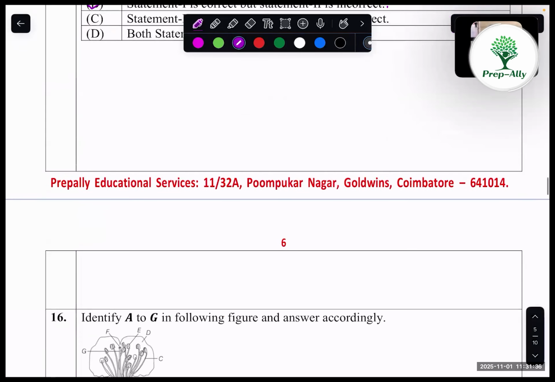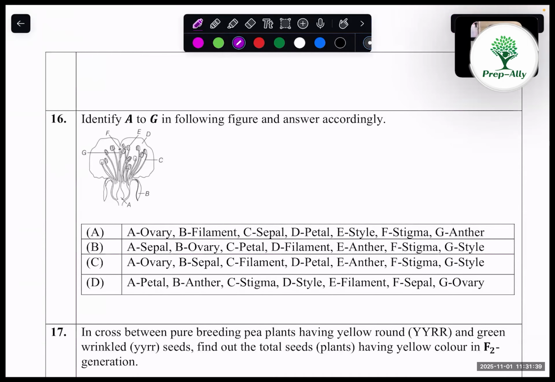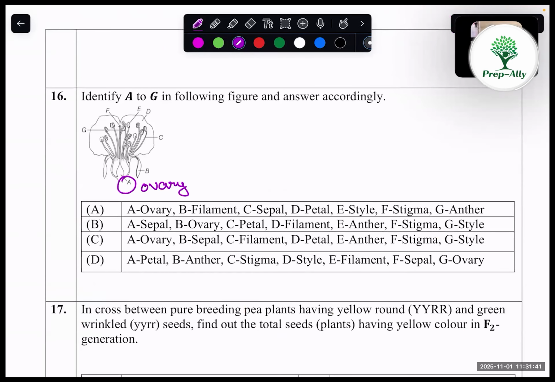Coming into 16th question, labeling. This is ovary and sepals. This is filament of stamen. Then D is petal. E represents anther. And F stigma. G style.